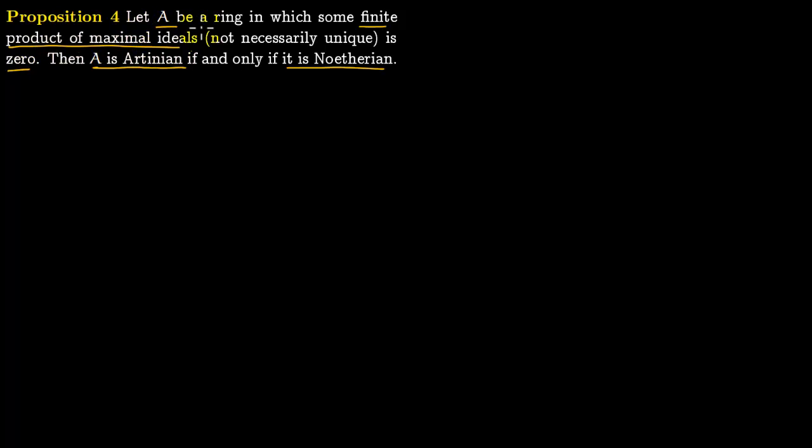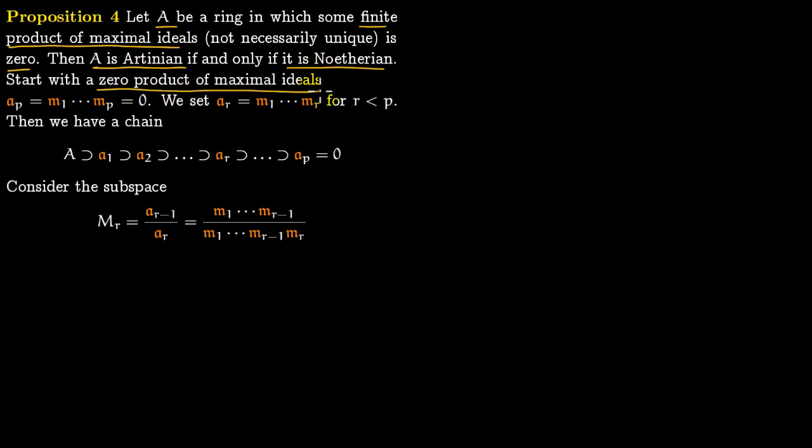And this will essentially boil down to vector spaces over fields. In finite dimensional vector spaces over fields, the Artinian and Noetherian conditions coincide. So this is what this will boil down to. So what we do is we start with the 0 product of maximal ideals.